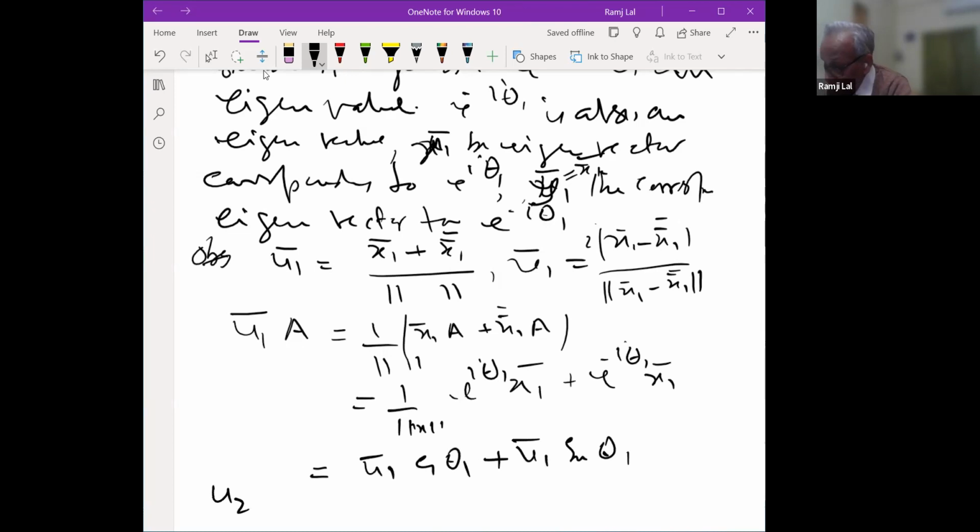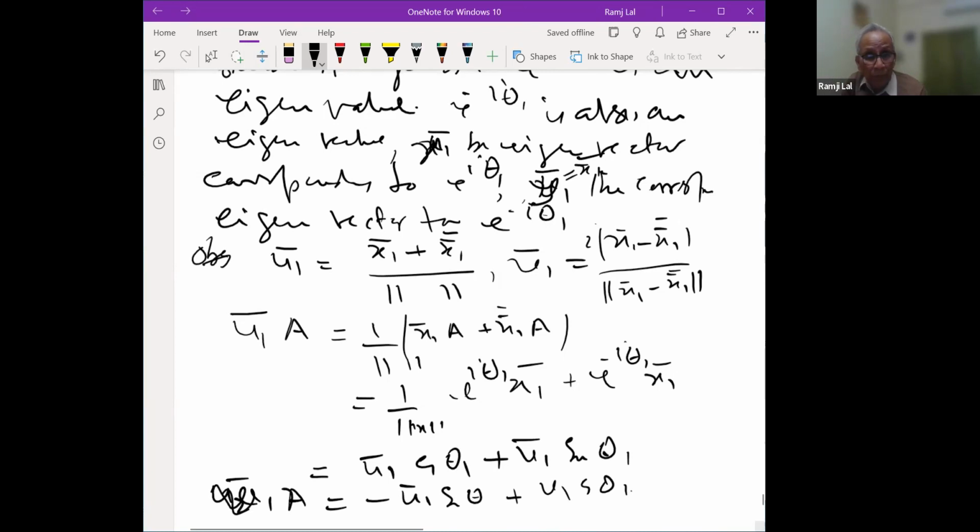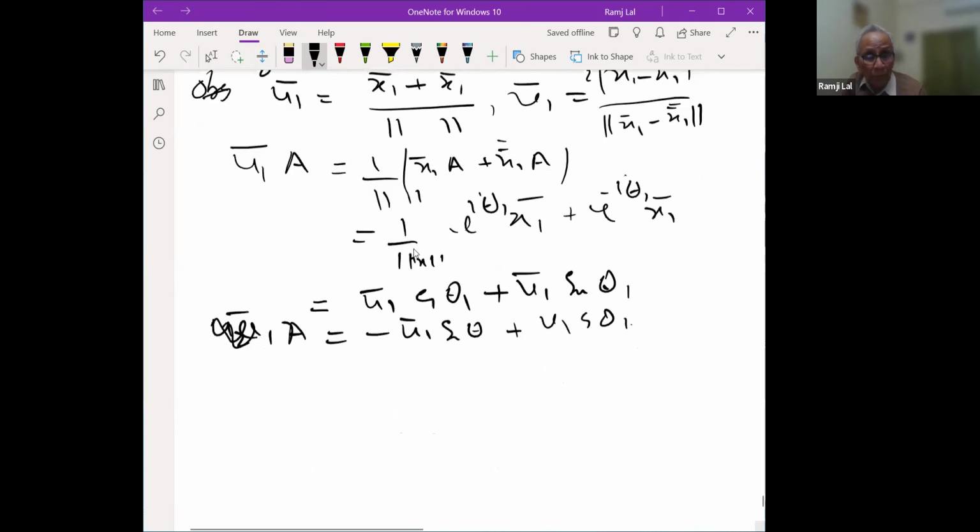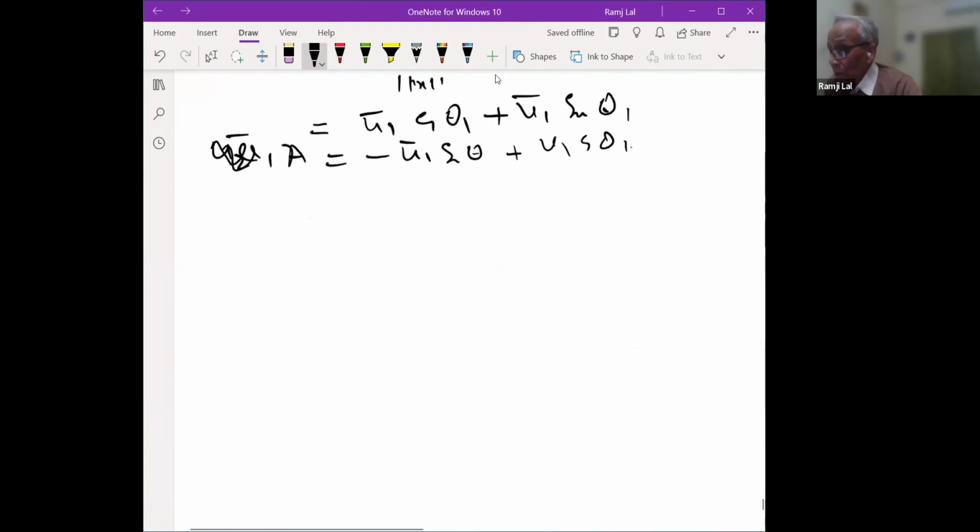And similarly, you can observe that v1 bar A will be equal to minus u1 bar sine theta 1, you just see it, and that is equal to v1 cos theta 1. So therefore, you get this representation here in P1. So your P1 is what? P1 is the subspace generated by u1 and v1.